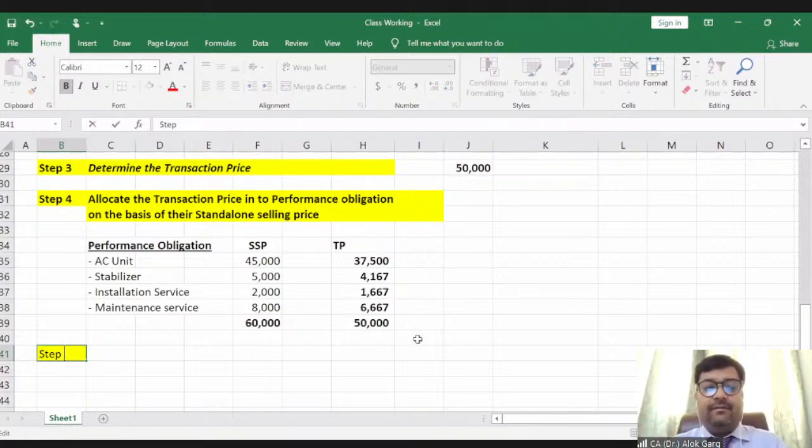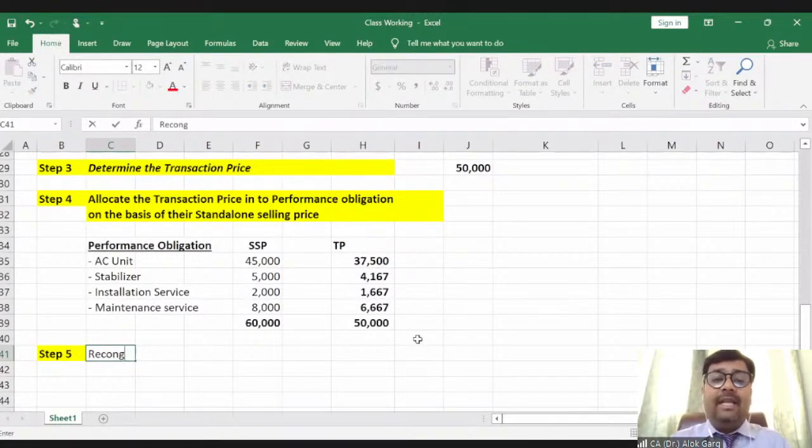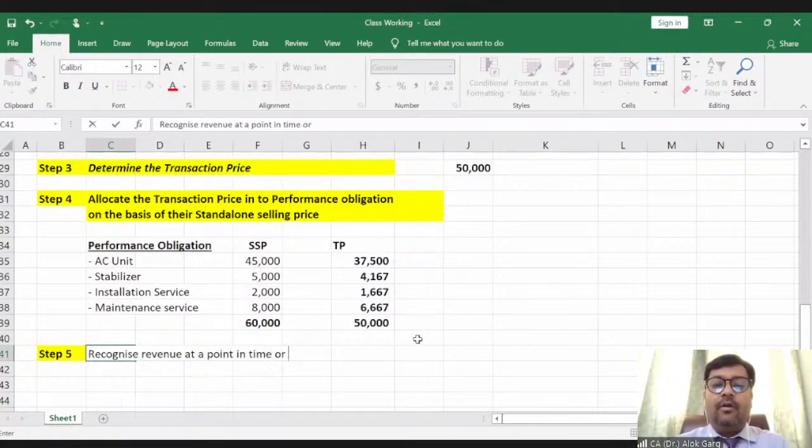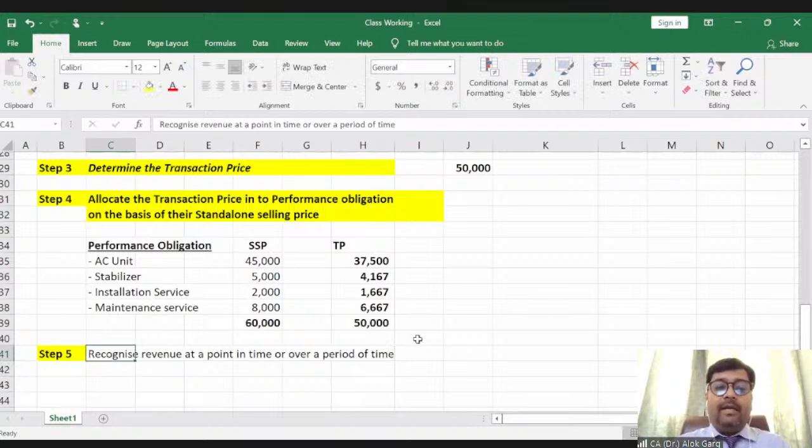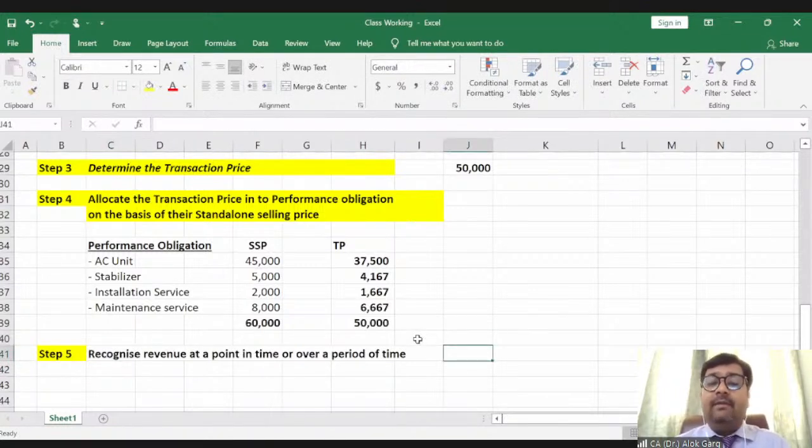So step 5. What is my step 5? Recognize revenue. Now the time for recognition has come. Recognize revenue at a point in time or over a period of time, right?